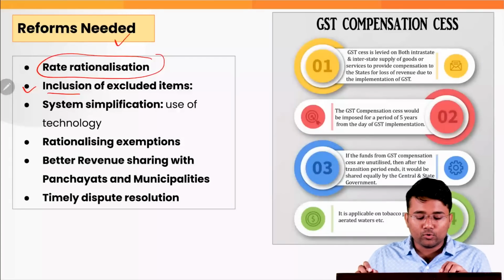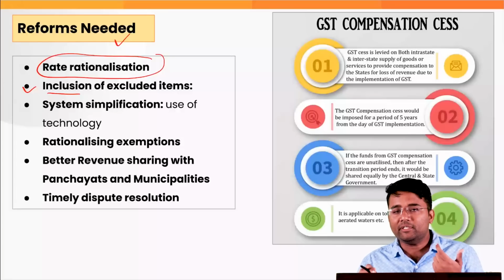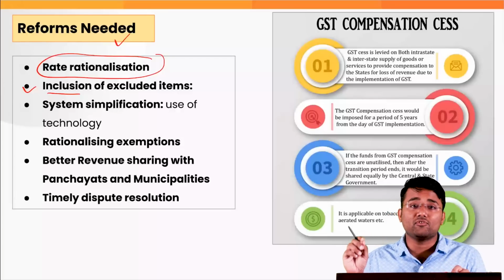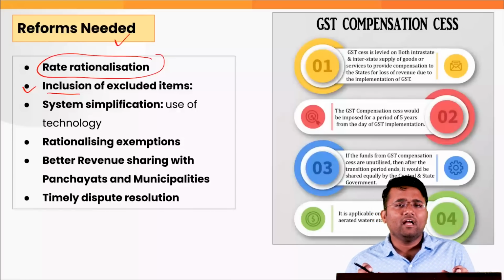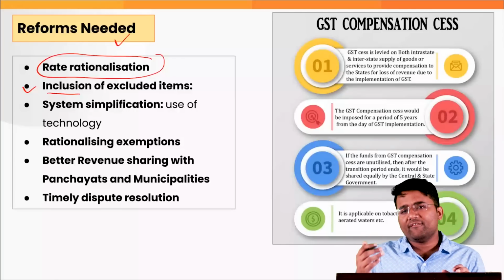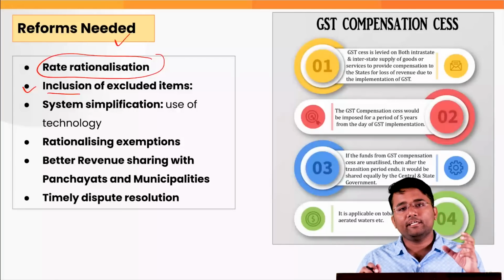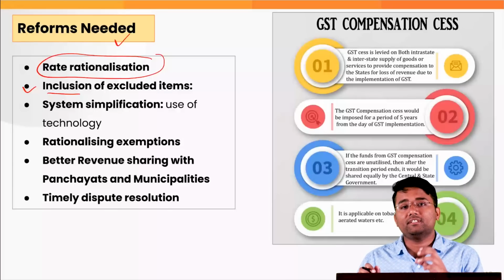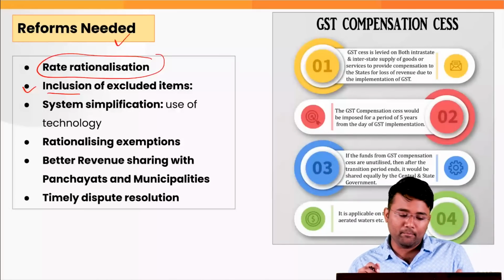Also, there is need for inclusion of the excluded items. For that, a lot of deliberation is required between the central government and the state governments to address the apprehensions of the state governments, because most of these products like petrol, diesel, etc. constitute an important component of the revenue of the states. So that's why they are not willing for the inclusion of these products under the GST. So if the central government would promise compensation for the loss of their revenue, they might be ready for the inclusion of these products under the GST ambit.